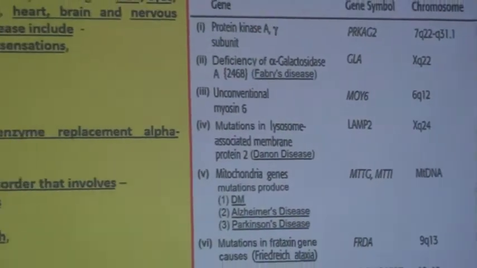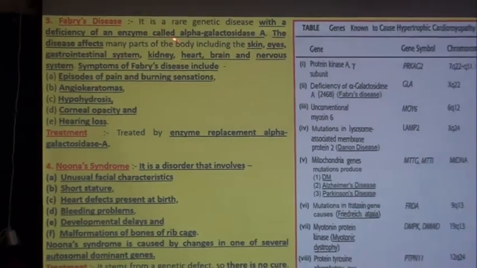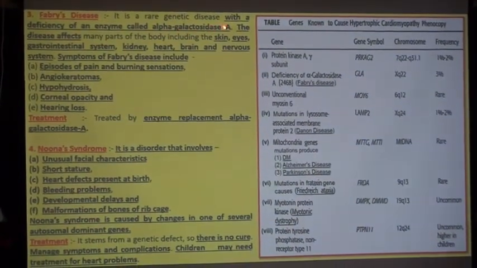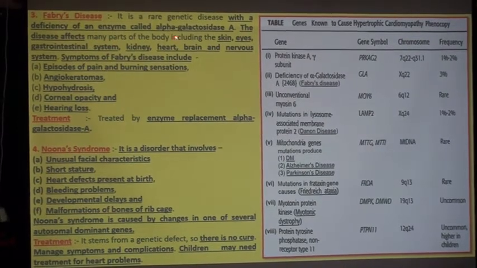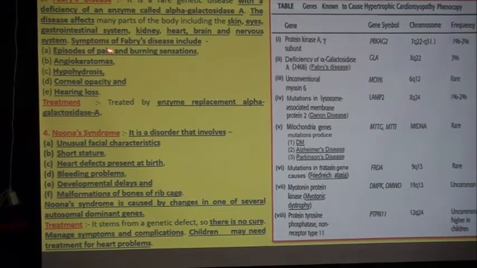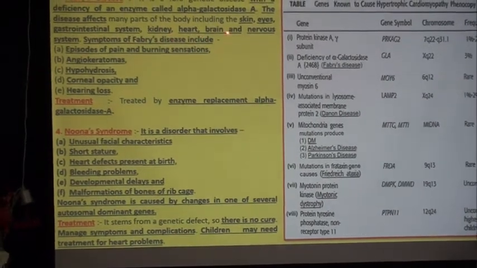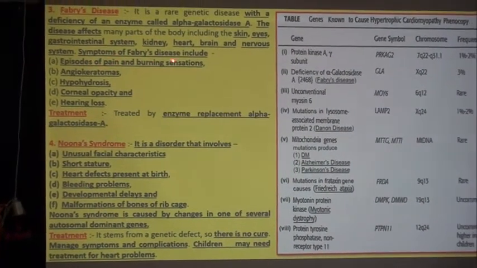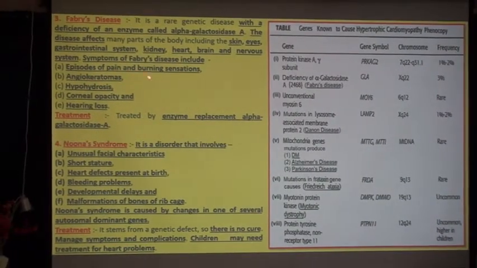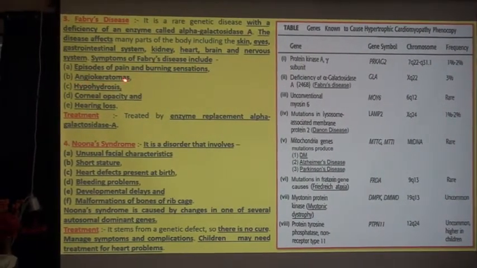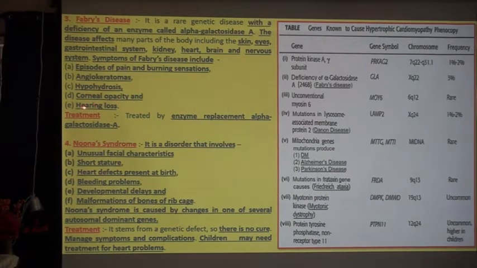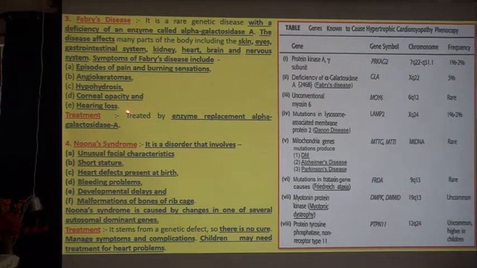Now I am going to take you to the third one, Fabry's disease. It is a rare genetic disease with deficiency of an enzyme called alpha-galactosidase A. The disease affects many parts of the body, including the skin, eyes, gastrointestinal system, kidney, heart, brain, and nervous system. Symptoms of Fabry disease include episodes of pain and burning sensations, angiokeratomas, hypohidrosis, corneal opacity, hearing loss, and treatment lies in enzyme replacement, alpha-galactosidase A.